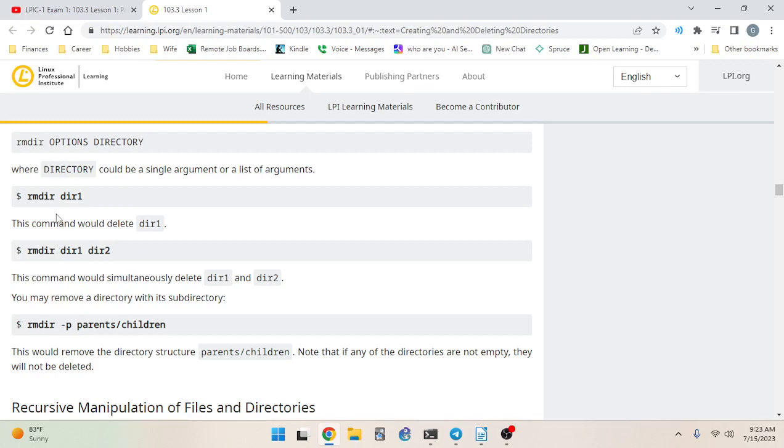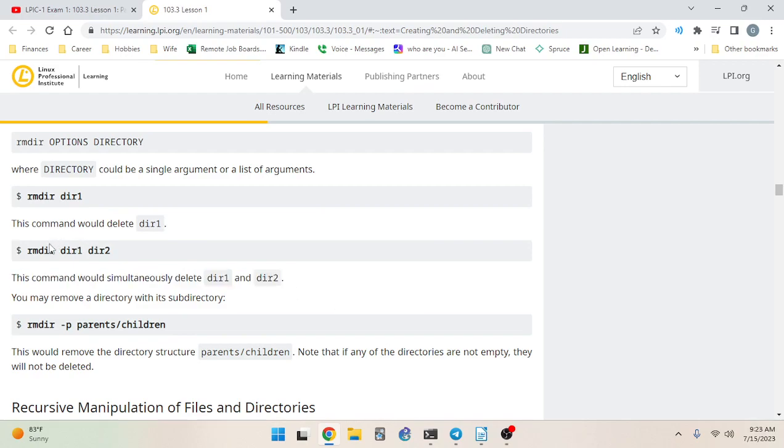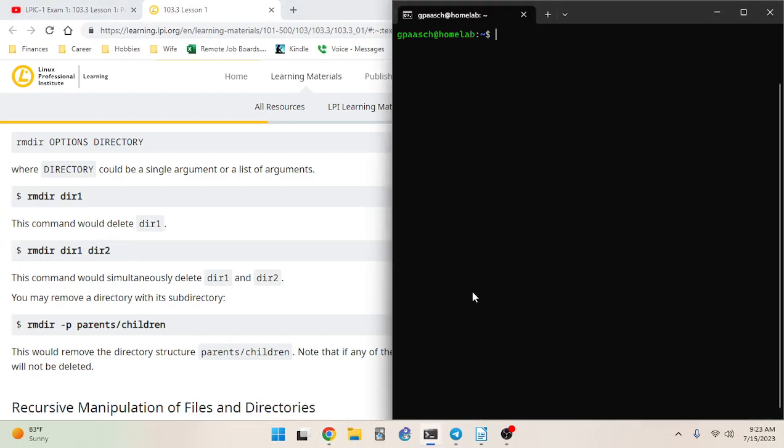This command up here would simultaneously delete dir1 and dir2. So rmdir dir1 dir2. And it is worth mentioning, these are relative paths. Remember the difference between relative and absolute paths. There's no slash at the beginning. So that means relative to your present working directory, which you can figure out by using pwd,